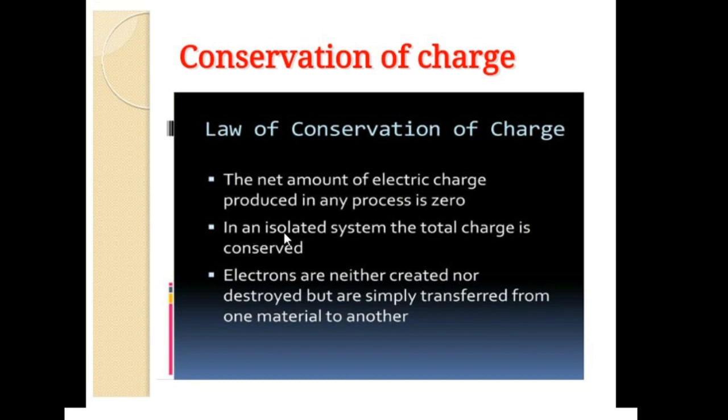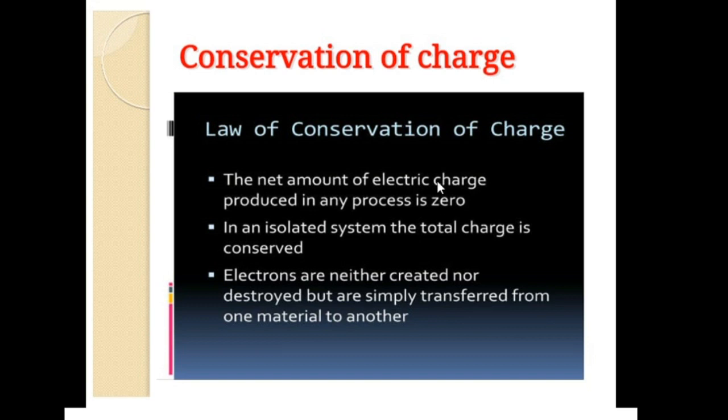When you take any isolated system, the total charge is always conserved, that is, the algebraic sum. We have to find only the algebraic sum. When we find the algebraic sum of the charges, the total charge always remains conserved. Now, this law can be stated as: electrons are neither created nor destroyed, but are simply transferred from one material to another.